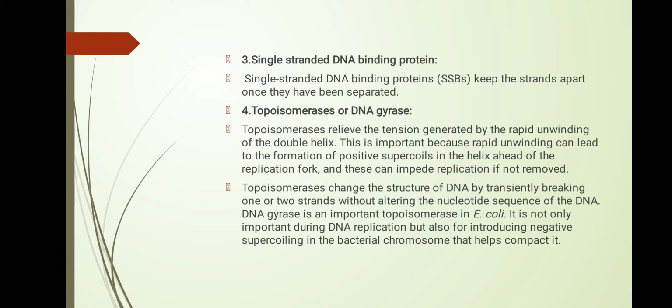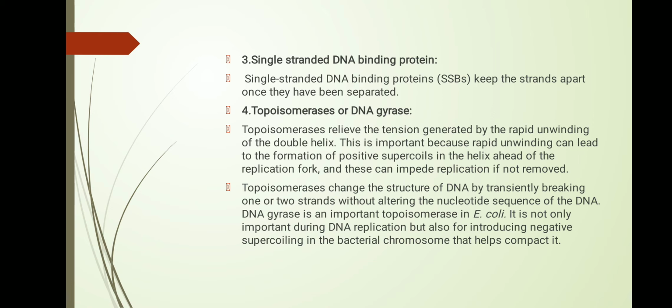E. coli has a topoisomerase enzyme, that is the DNA gyrase enzyme. The function of the topoisomerase or DNA gyrase is to relieve the tension generated by the rapid unwinding. Where the unwinding occurs, there is tension in the strand, and this tension can be relieved by the topoisomerase enzyme. Its second function is to avoid the formation of supercoiling. They can avoid negative or positive coiling in this strand.